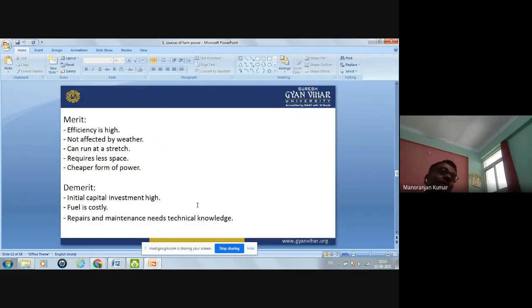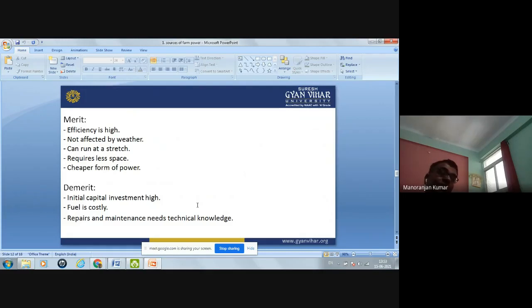Also, it requires less space. So you can keep your motor or your engine at a corner of your room. It requires less space, and also this type of power is a cheaper form of power. If we compare the overall cost of this mechanical power, then it is cheaper. The demerit is that its initial capital investment is high. Initially, it requires more money to purchase this type of power, but overall it is cheaper.